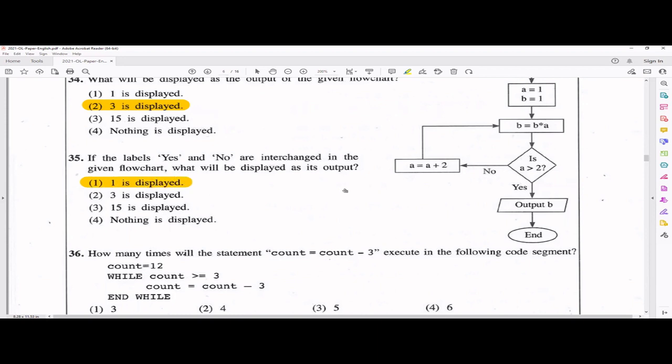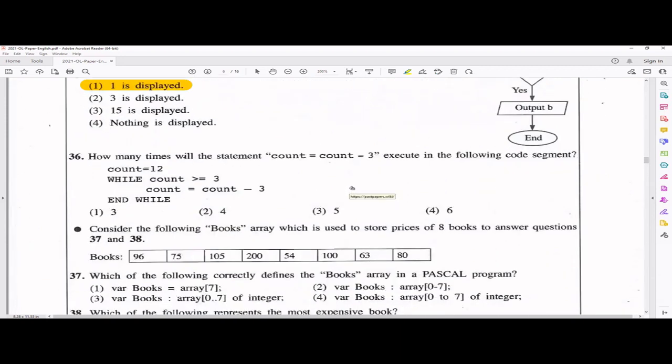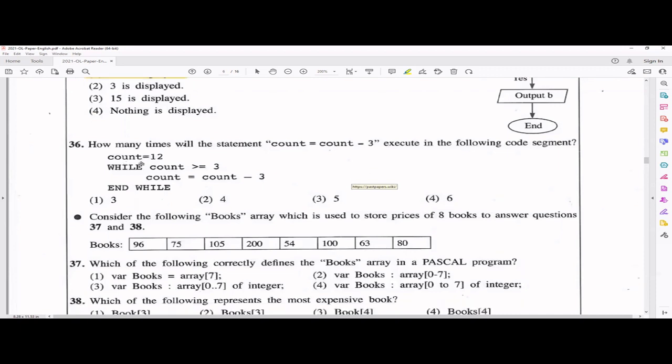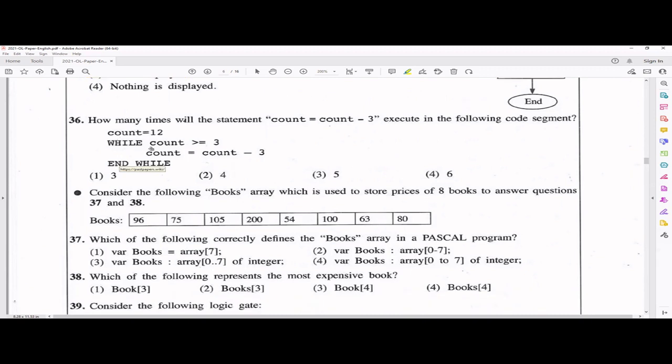Very easy questions. How many times will the statement count minus 3 execute in the following code segment? So your count variable value is 12 and you have a while loop. The while loop we use for repetitions, right? So count is greater than 3. Yes, 12 is greater than 3. So this is true. You come here. So you execute count minus 3 one time now. First one. So 12 minus 3, it becomes 9.